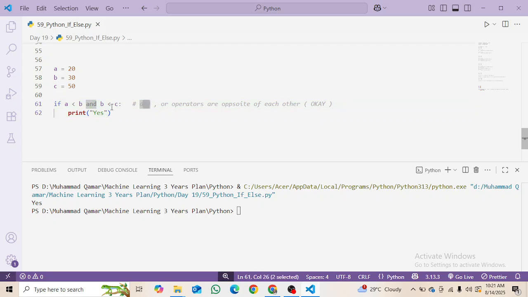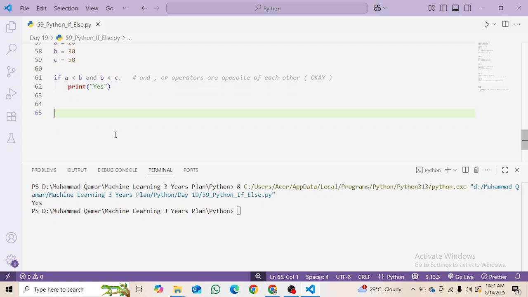The and checks if all the conditions that we have written here should be true, else it will not print this line. And the or checks if only one condition is true, it will just print that line.